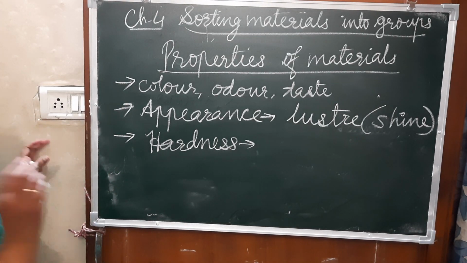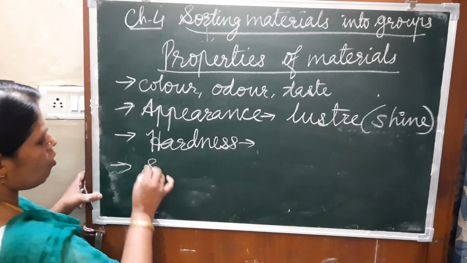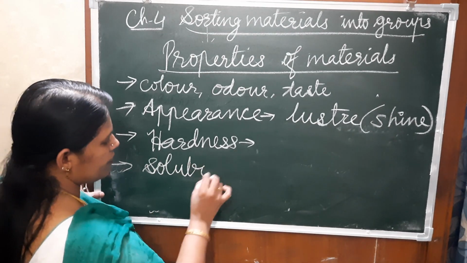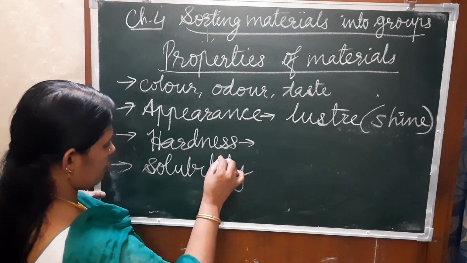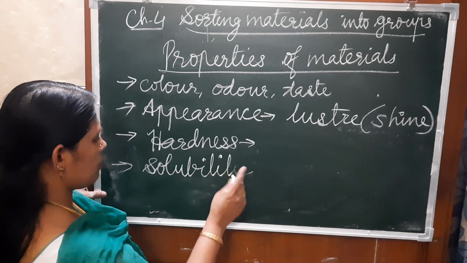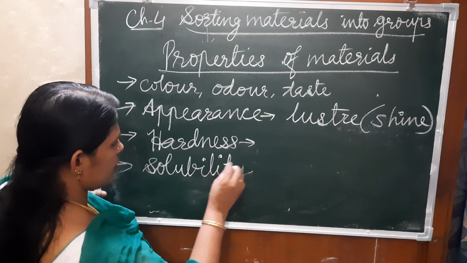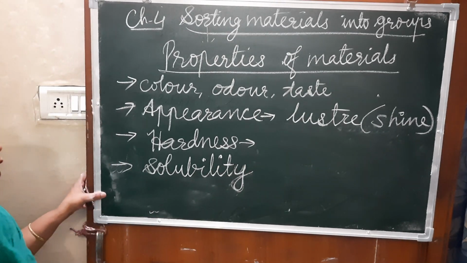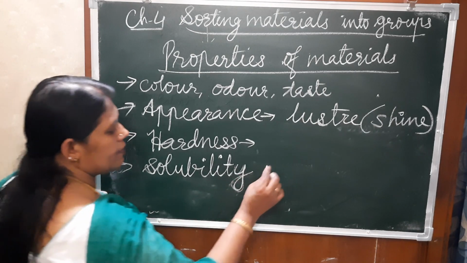And now solubility. Okay, next one is the solubility, that in water.